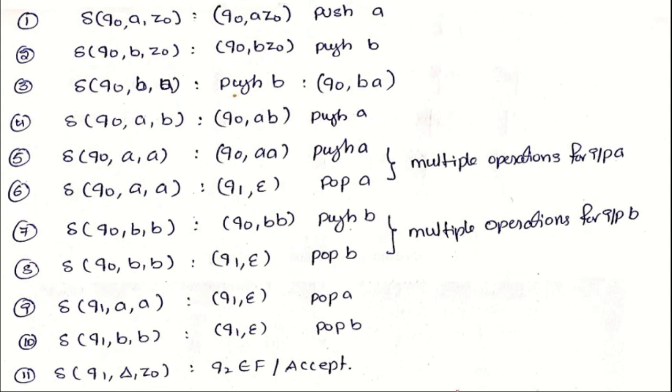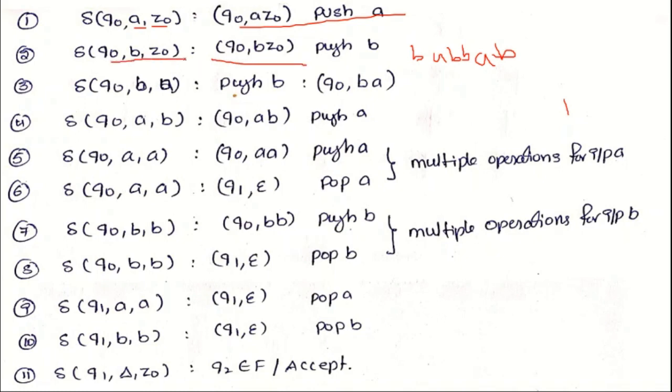So now these are the IDs for this particular language. From initial, for the first input symbol A and top of the stack Z0, perform the push operation. In case the string is starting with B, then also perform the push operation.